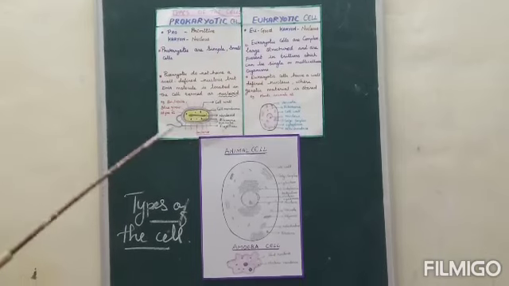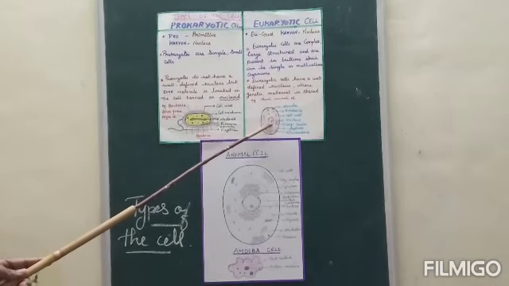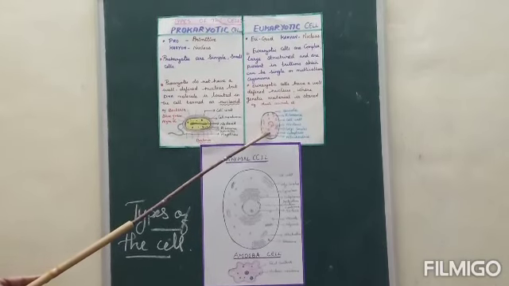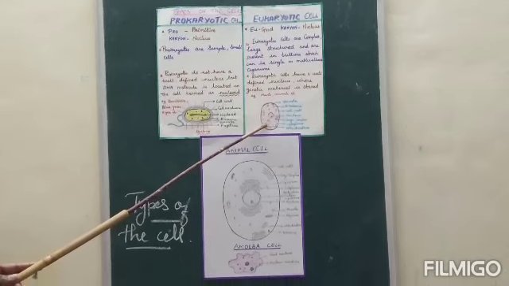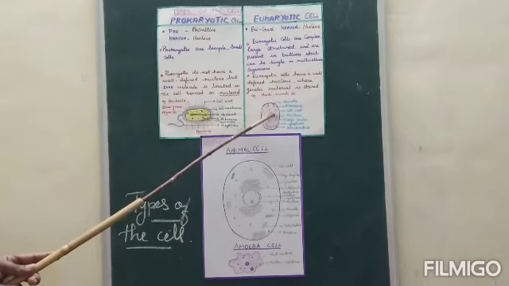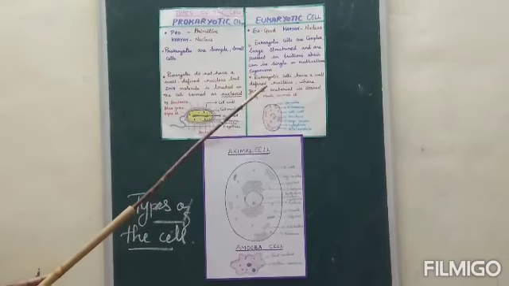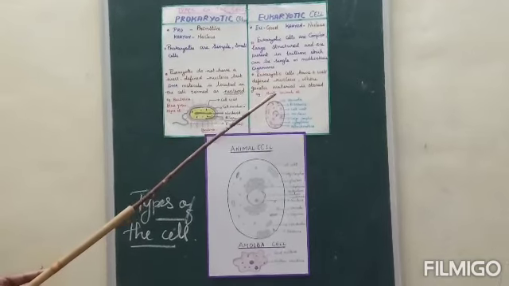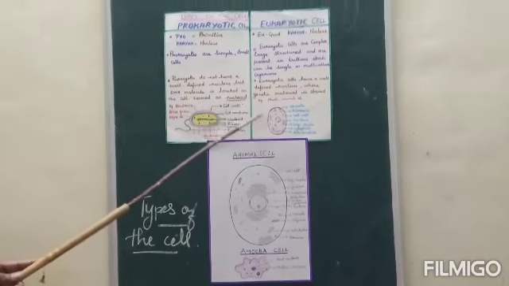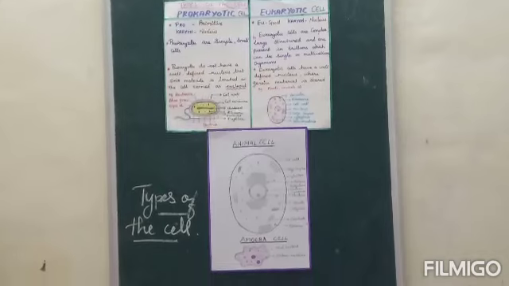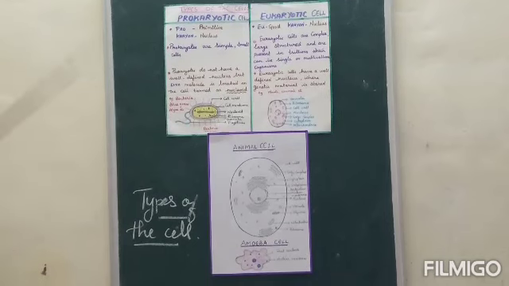The cells having nuclear material enclosed by a nuclear membrane are called eukaryotic cells. The eukaryotic cells have a proper, well-organized nucleus with a nuclear membrane. The nuclear material in the eukaryotic cell is not in direct contact with the cytoplasm. It is separated from the cytoplasm by the nuclear membrane. Eukaryotic cells are more advanced than prokaryotic cells.